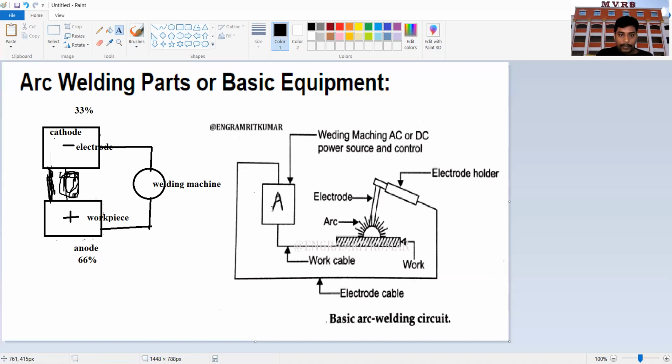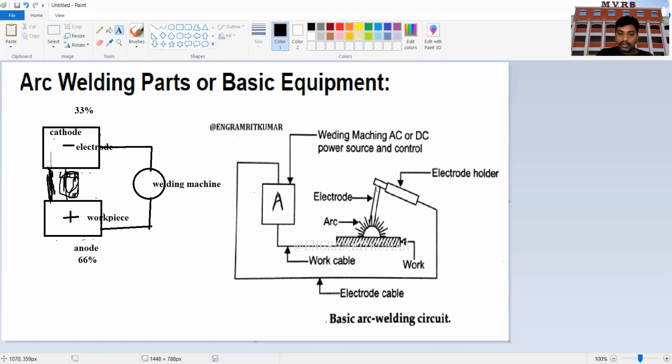So this is the machine. This is the welding machine. From this welding machine, we are having two cables. This is one work cable, and this is the second work cable. That is the electrode cable. Okay, and this is the electrode holder. What is an electrode holder? An electrode holder is nothing but a setup which is used to hold the electrode.